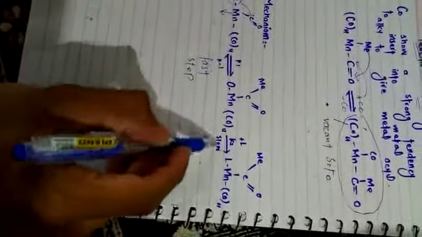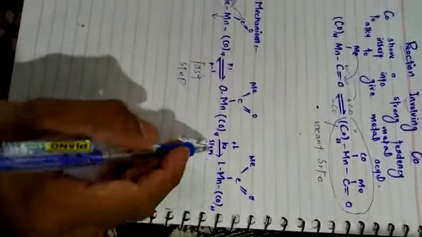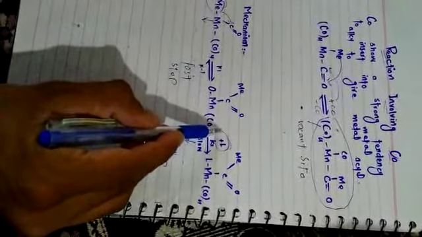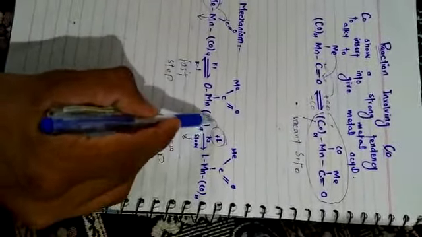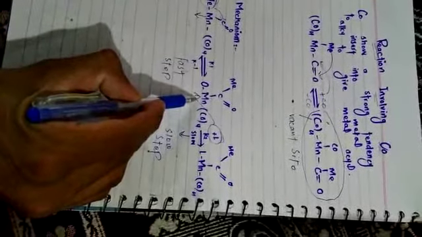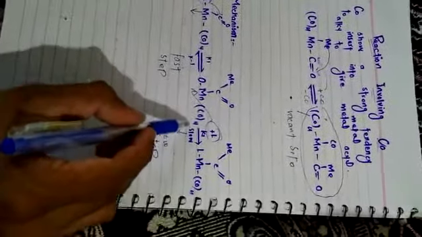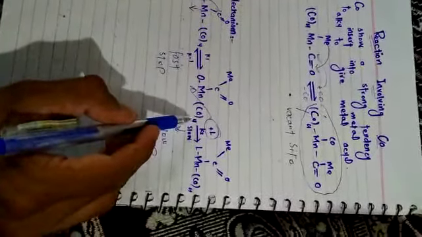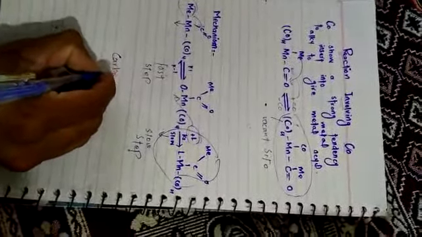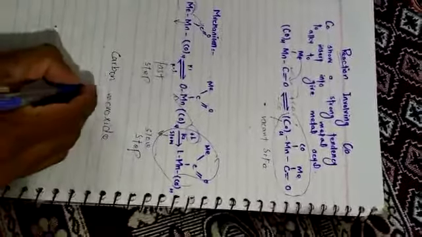Now the second step is the slowest step, in which the incoming ligand attacks the vacant site of manganese and forms the new complex, and this incoming ligand may be carbon monoxide generally.